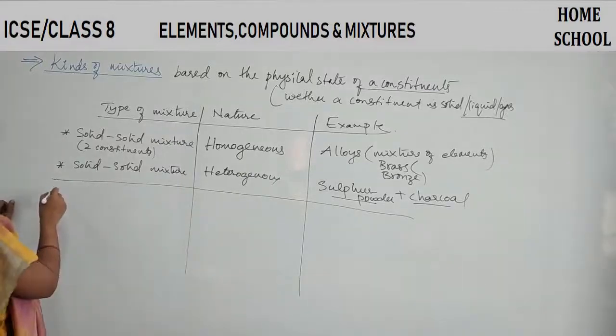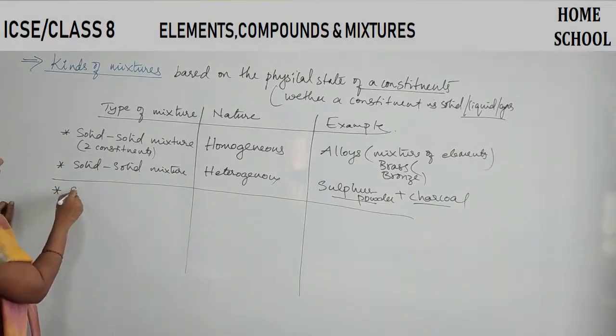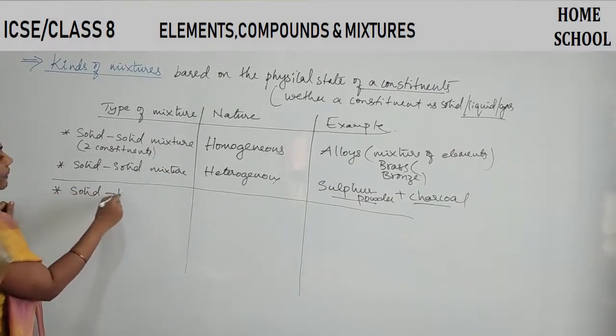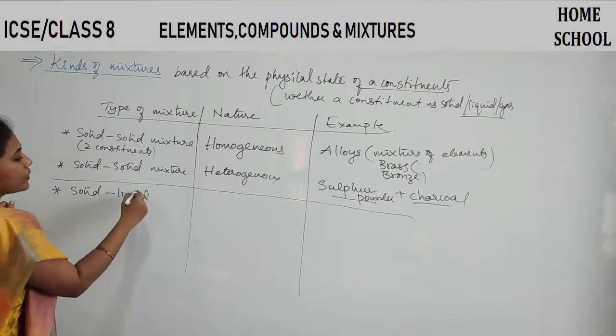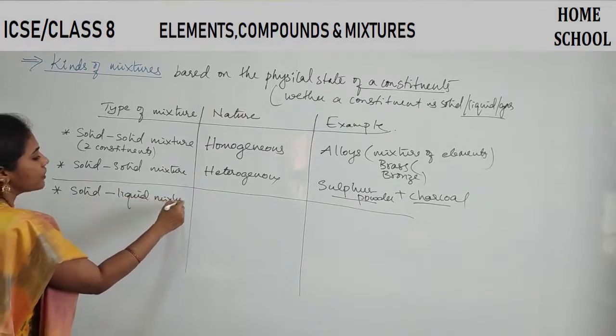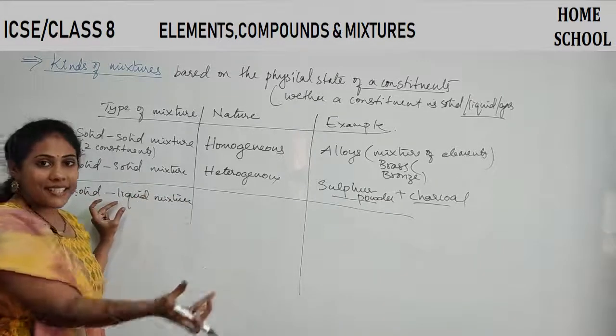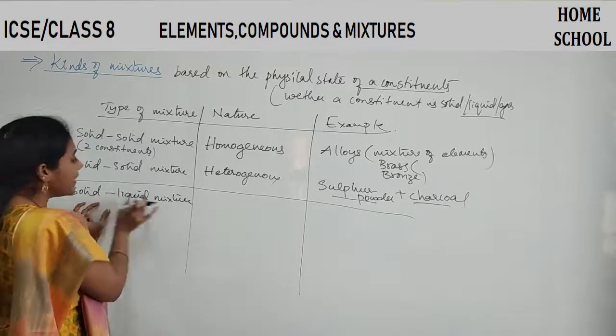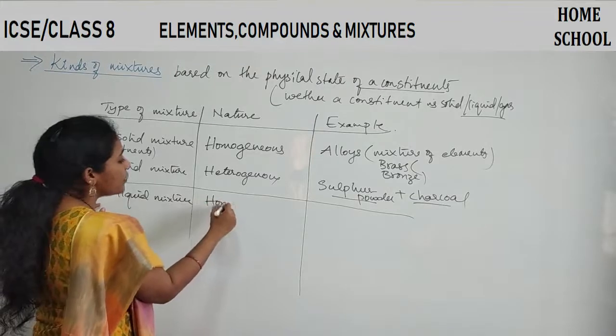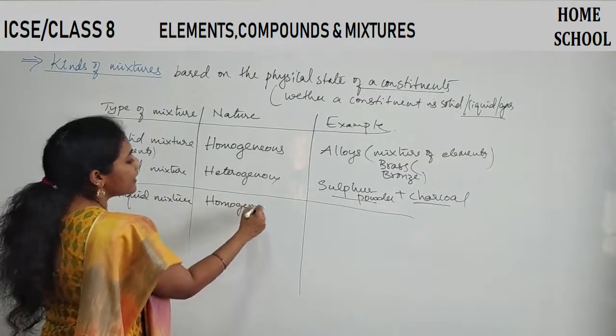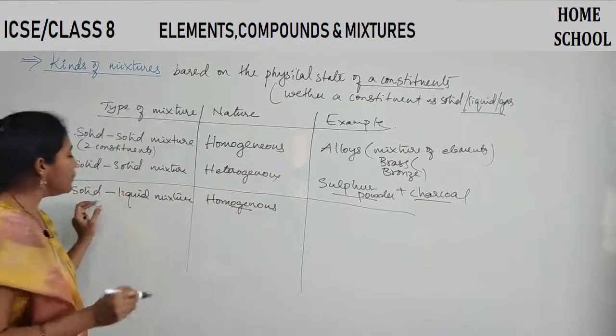For the next variety, that is solid liquid mixture. One constituent is solid, another constituent is liquid. If this mixture is homogeneous in nature, what example can you think of?